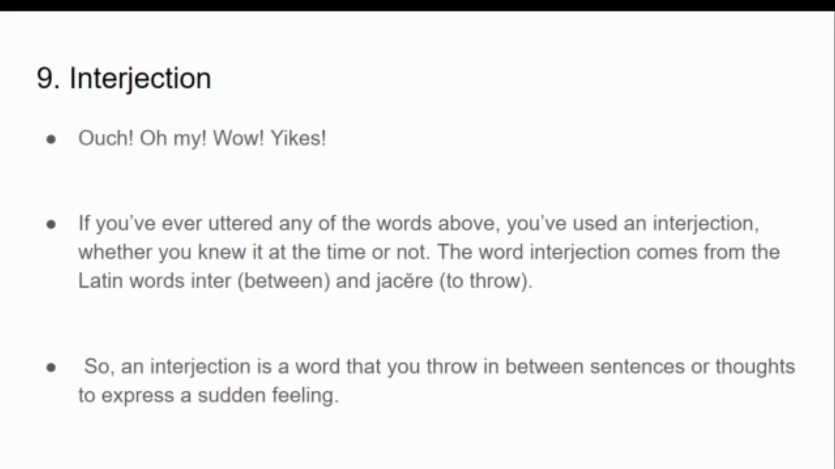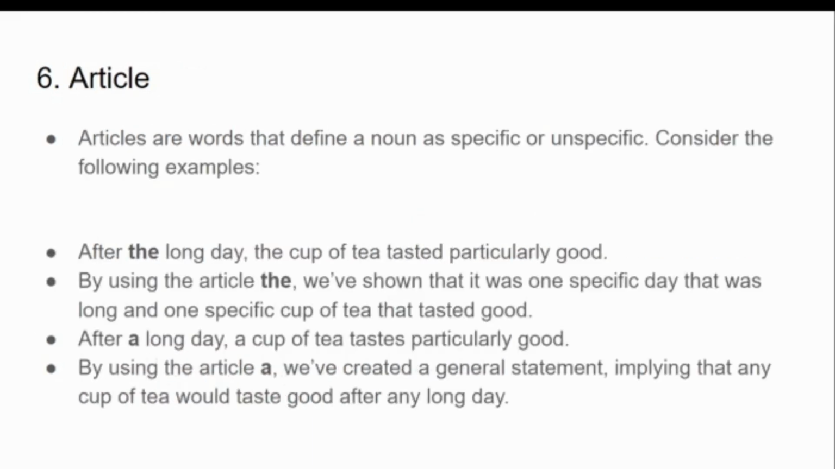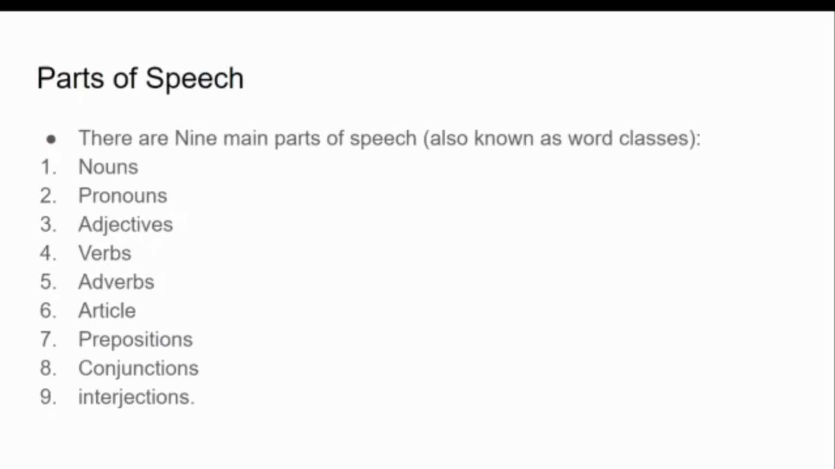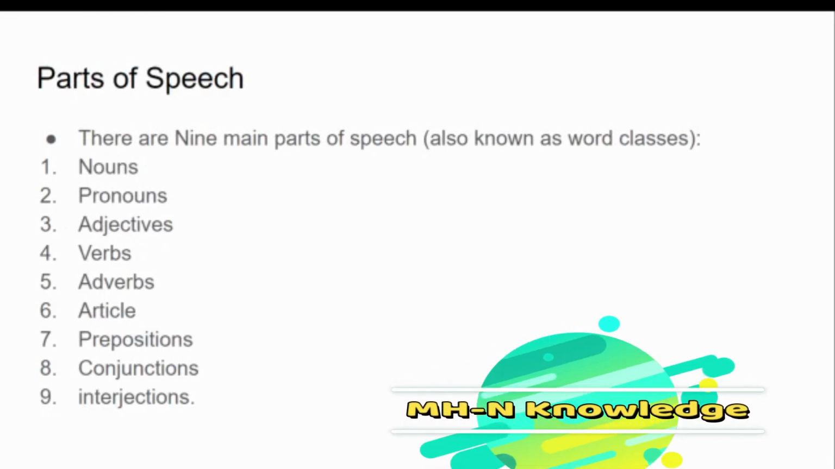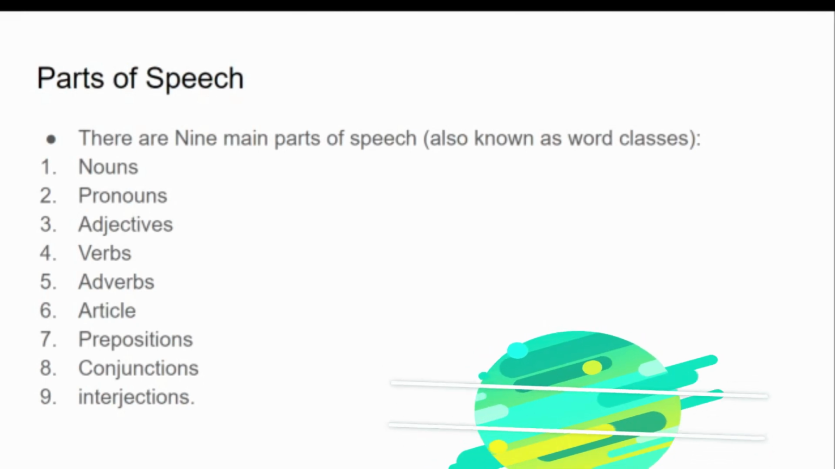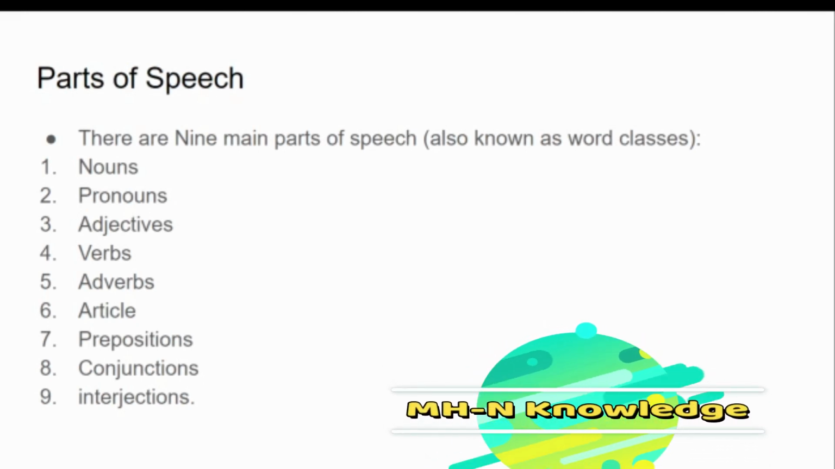I'm done with parts of speech. I'll give a summary that there are 9 parts of speech in total: noun, pronoun, adjective, verb, adverb, article, preposition, conjunction and interjection. I hope you get my point and understand parts of speech now.